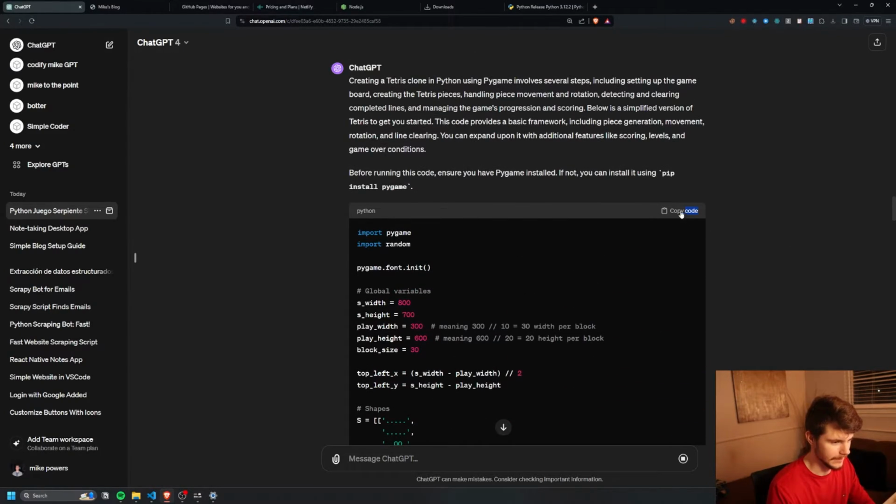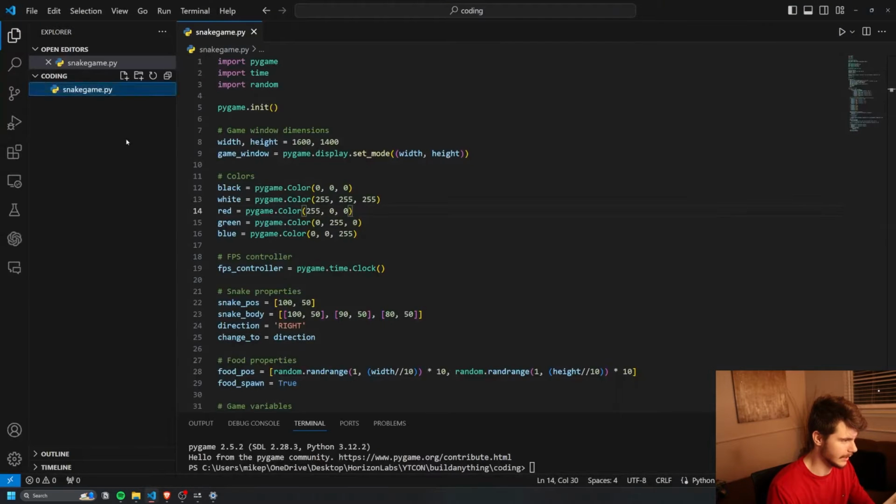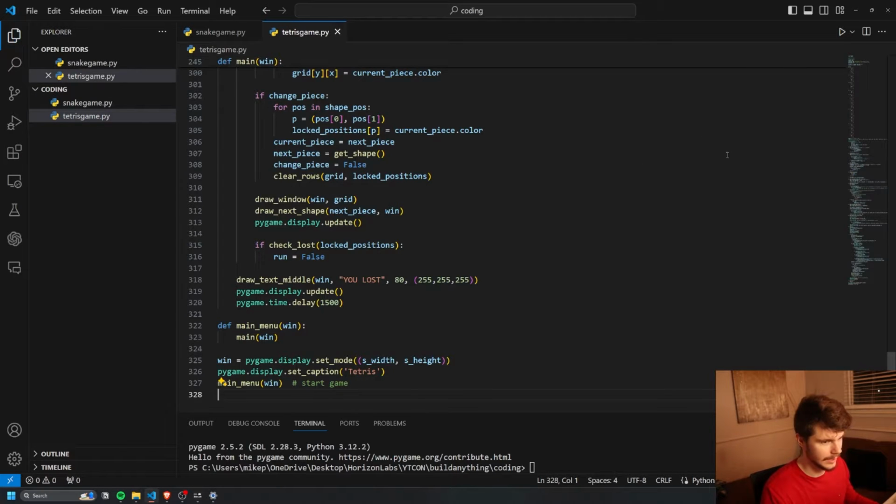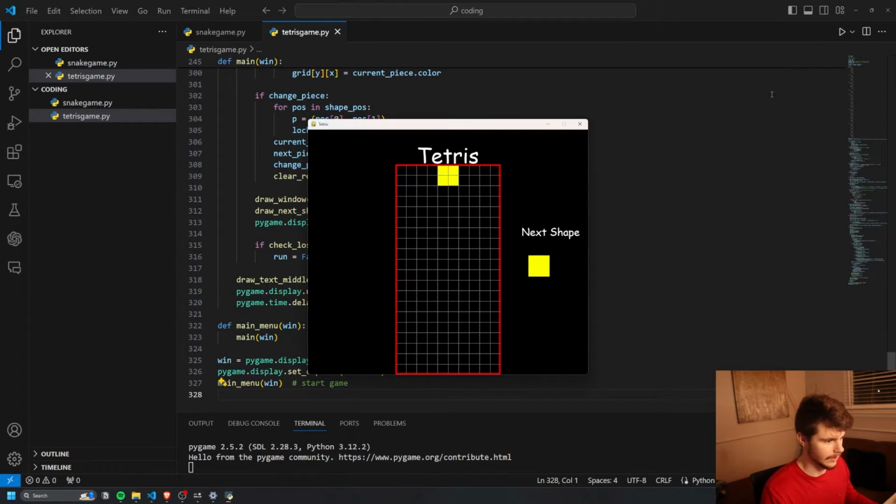Let's see if I copy this and come back into here. Tetrisgame.py. Give it a run. Oh boy, look at this. Some Comic Sans. How do I turn the key? Oh, look at this. Oh my lord. This is exciting. I can't remember the last time I played Tetris, but this is phenomenal.